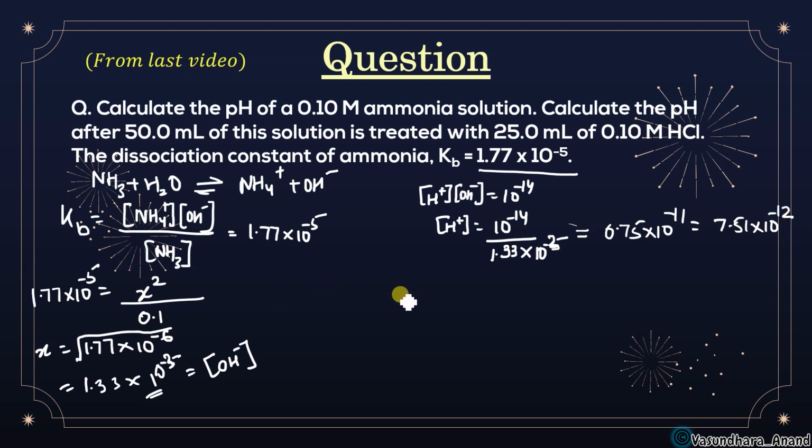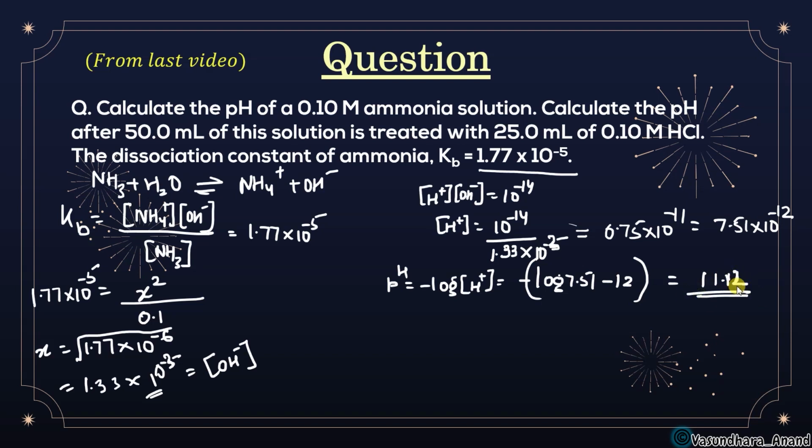Yes. So now find the pH. pH is equal to minus log H plus, and this is going to be minus log 7.51 into 10 to the power minus 12. If you do all this calculation, you will get around 11.12. So this is the pH coming, and this is the answer for the first part.